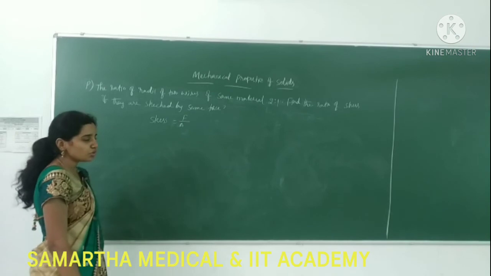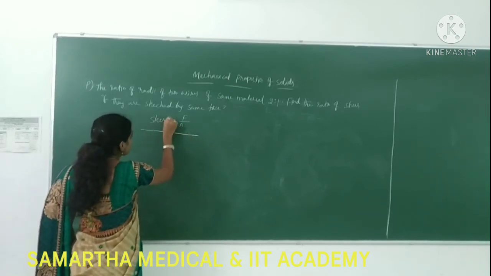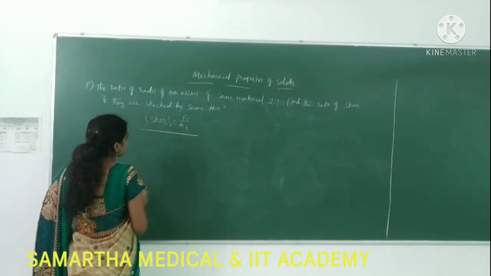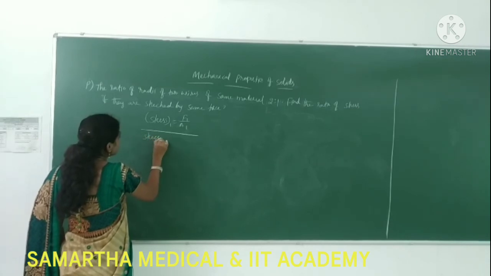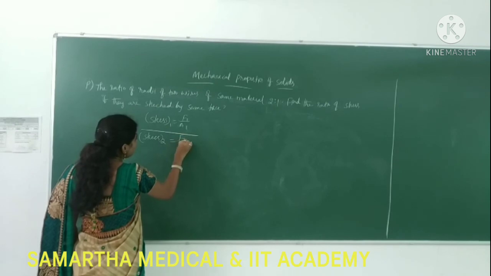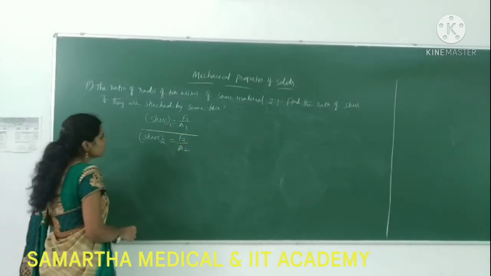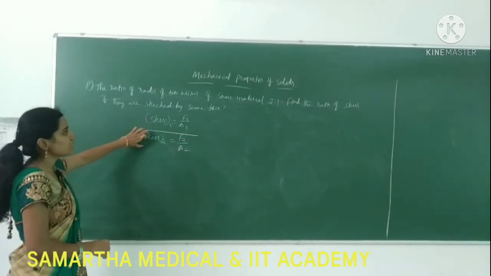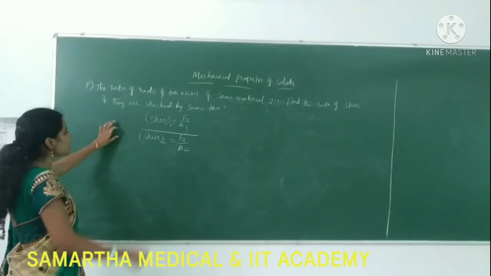We are talking about two wires. Let us take the first wire, stress is force 1 by area 1, and the stress of the second wire is force 2 by area 2. So you only have to find the ratio of stresses.